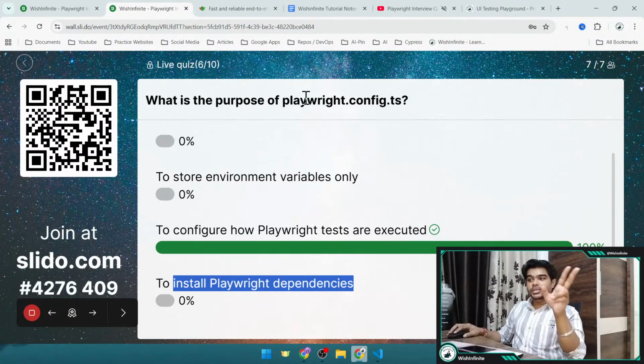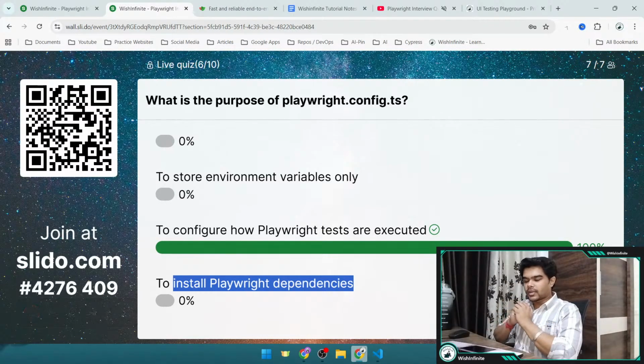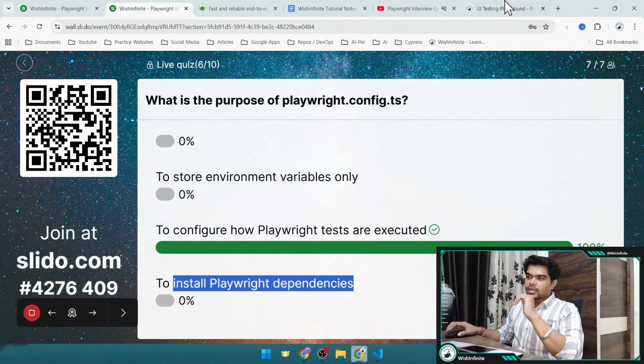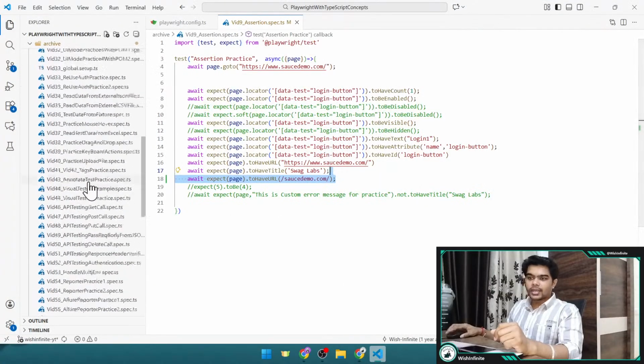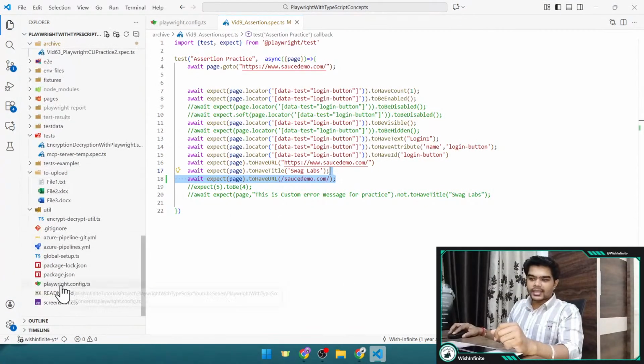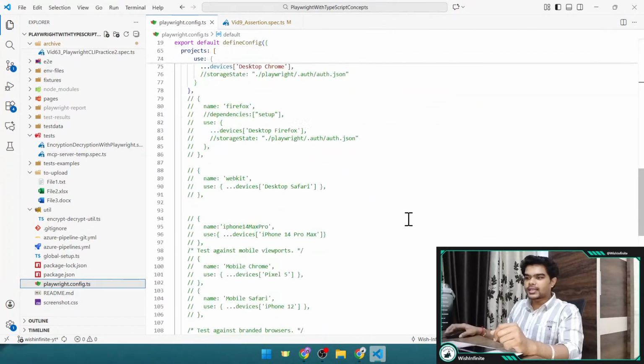The playwright.config.ts file is used to configure how Playwright tests are executed. Here you can give different configurations. We will see some more questions related to this. And where is that file? It would be there in your project like this. This is the playwright.config.ts file. You can do different configurations inside this particular file.